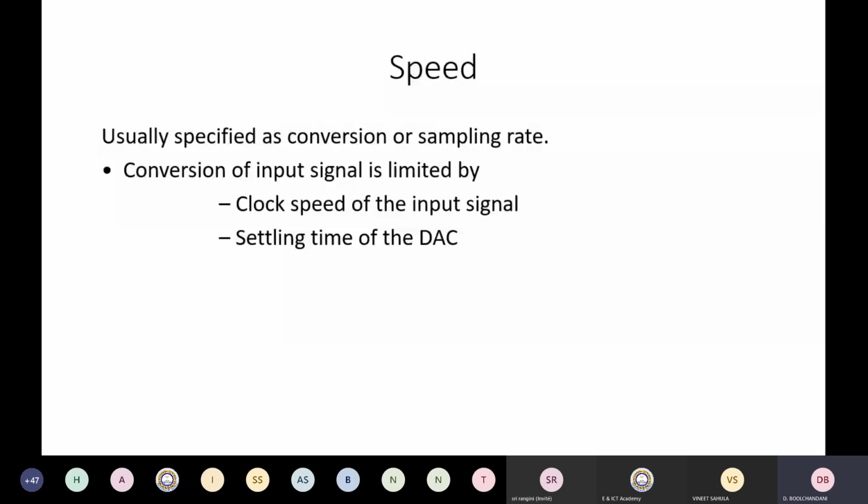Speed is another important parameter, specified as a conversion or sampling rate. The conversion of the input signal is limited by the clock speed of the input signal and the settling time of the digital to analog converter. So what is this settling time? We'll see.